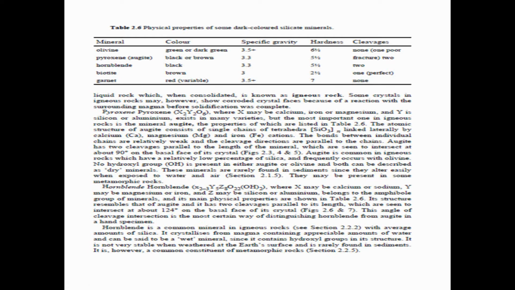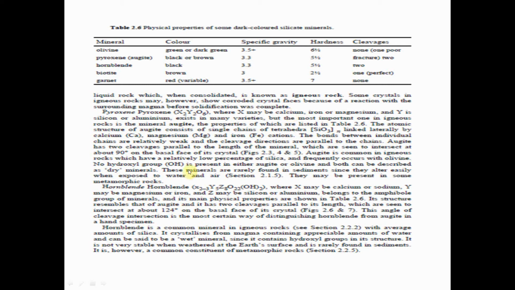Pyroxene, XYSi2O6 where X may be calcium, iron or magnesium and Y is silicon or aluminum, exists in many varieties, but the most important one of igneous rocks is the mineral augite, the properties of which are listed in table 2.6.